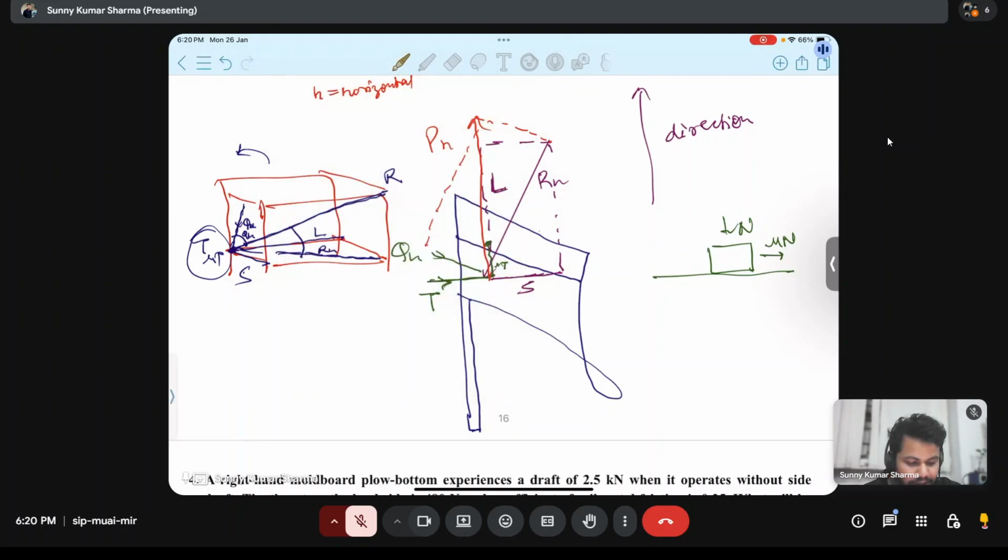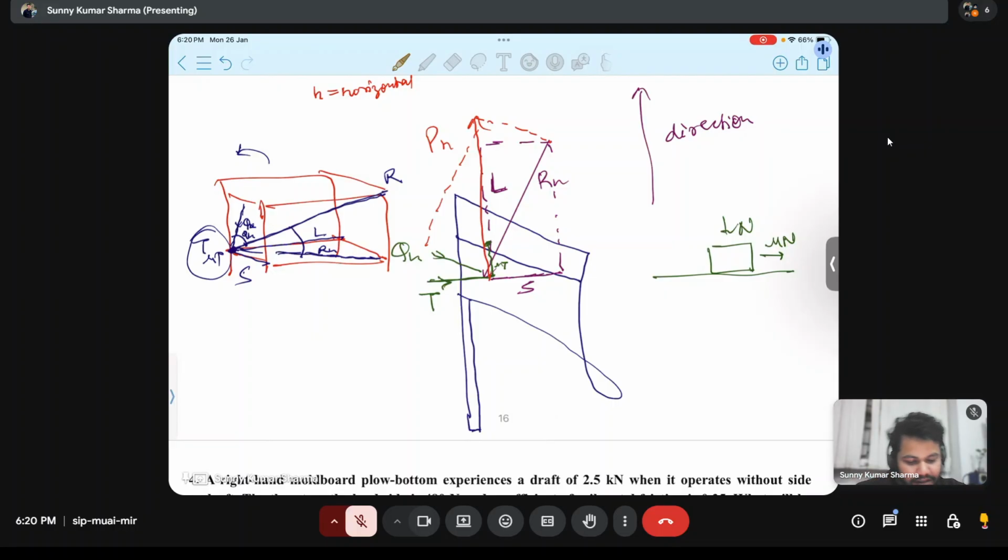So what happens? This is the example. And what is draft? Nitish, what is draft? Draft is a force that is caused due to the moving of element which is against the soil.